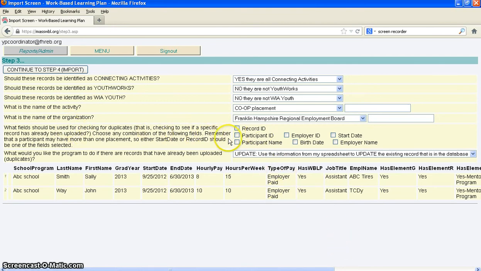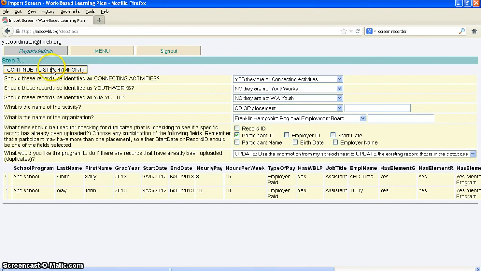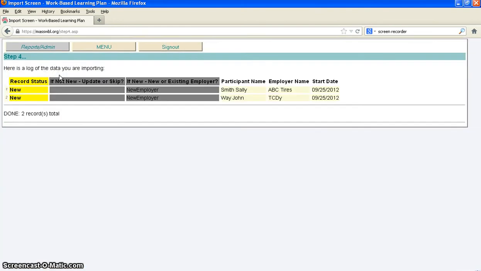All right, now here's an important one. They ask you to pick something that would be checked for details. You know that your ID numbers are unique, so that's the one that I choose. And it looks like we're ready to go. You have a choice here of not changing existing records if they're already in there. So if you wanted to keep reloading the same database, I guess you could choose to do that, or you could update. So it would just overwrite. So here we go, I'm going to import. Okay, and now you can see that they're done.